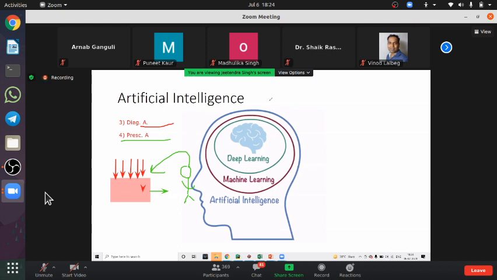Okay, so next is prescriptive analytics. What does prescriptive analytics mean? Let me explain it again with a very simple example. Suppose there is a patient, a person who is not feeling well. This person went to the doctor, and the doctor diagnosed lots of things. After diagnosis, the doctor declared that this person is COVID positive.